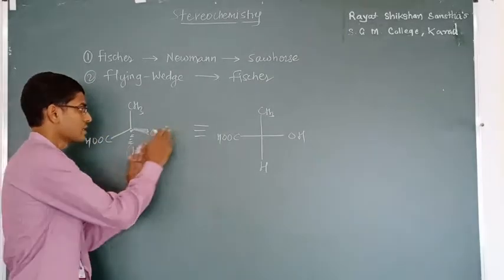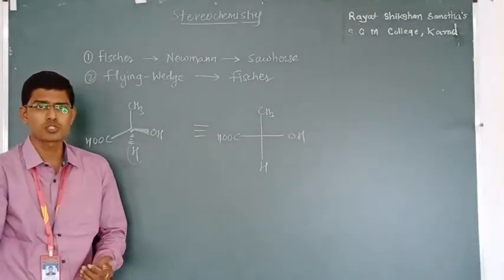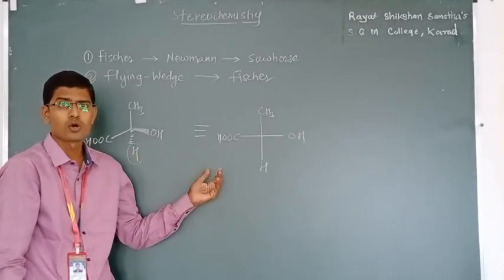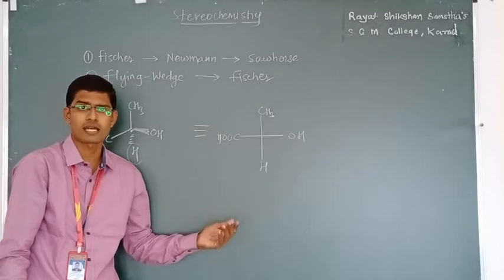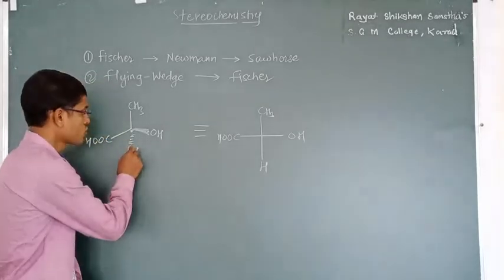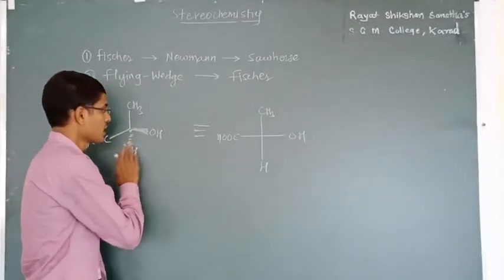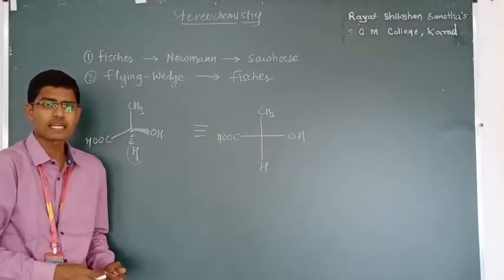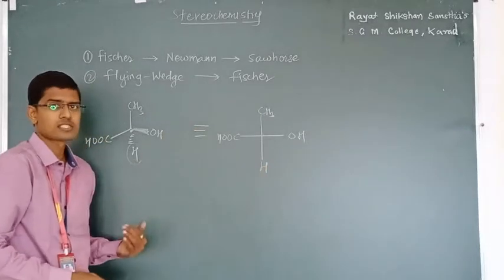You can convert this into this. This is for UG students. For PG students, they have to practice this conversion for molecules with 2 or 3 chiral centers. But till now, you should know, in the warm-up, in the basics, the conversion of this flying wedge into a Fischer projection formula.